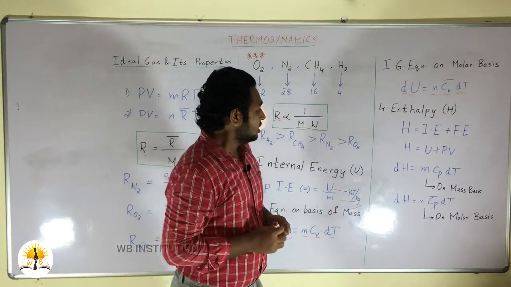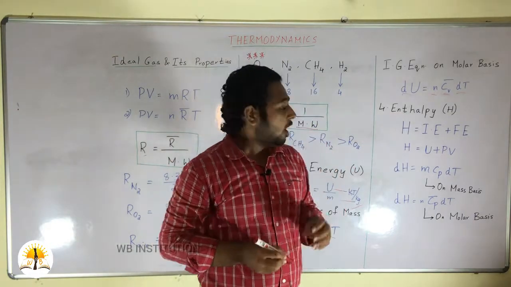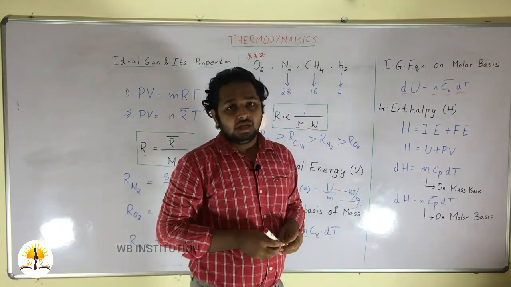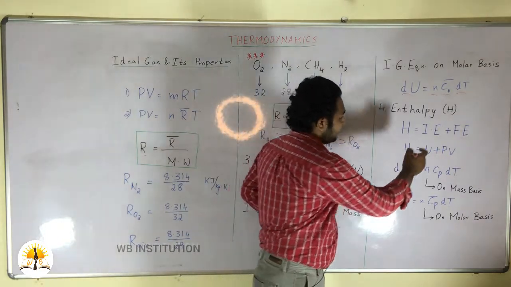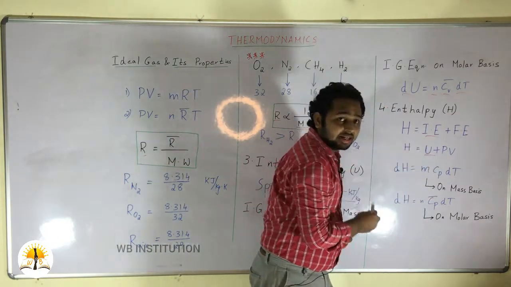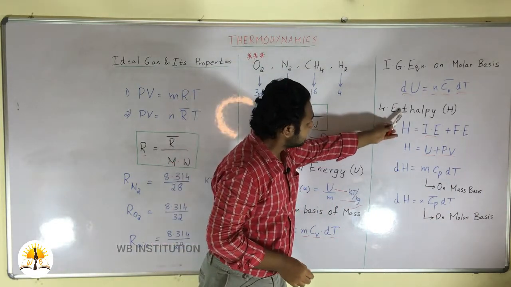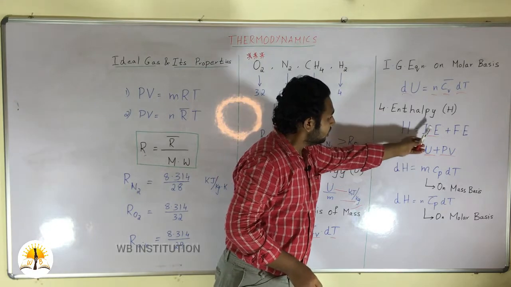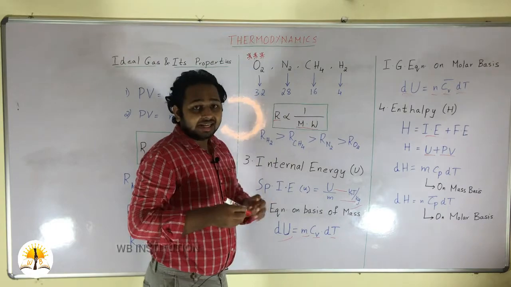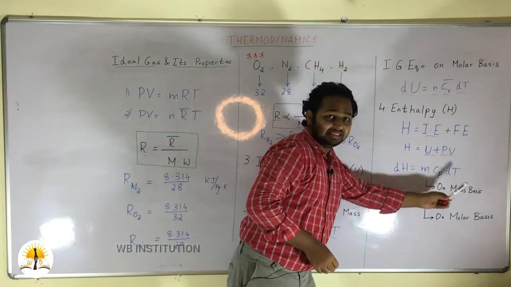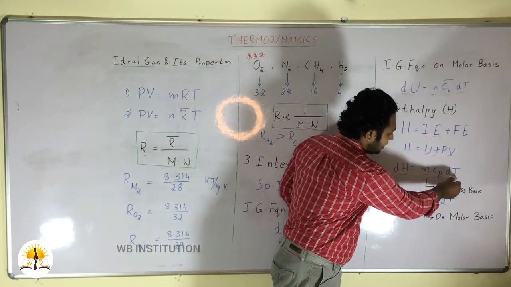And the fourth property is enthalpy. Enthalpy is nothing but the sum of all the energies present in the system. That is, we have internal energy and flow energy. Internal energy is given by U and flow energy is given by PV. Hence capital H, which denotes enthalpy, is equal to U, that is internal energy, plus flow energy, P into V. So the ideal gas equation on a mass basis, we can write as dH is equal to mCp into dT.